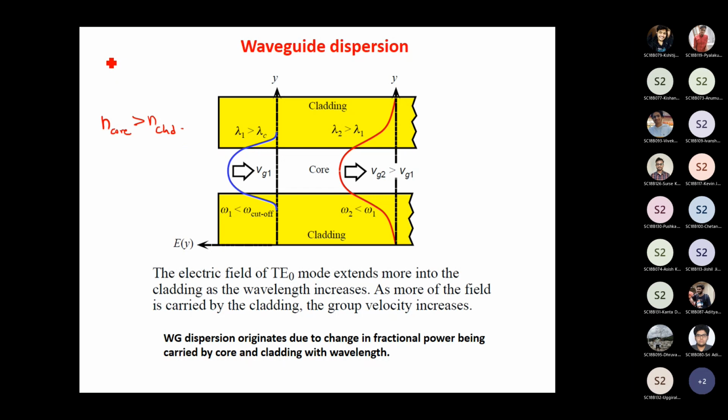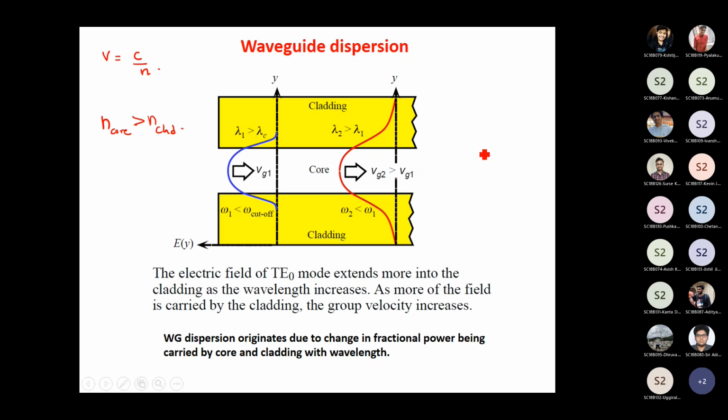And the velocity of light in a particular medium is given by c by n. Since n core is large, the velocity inside the core is smaller, so the signals in the core are slightly delayed, whereas the signals in the cladding arrive at the receiver first.